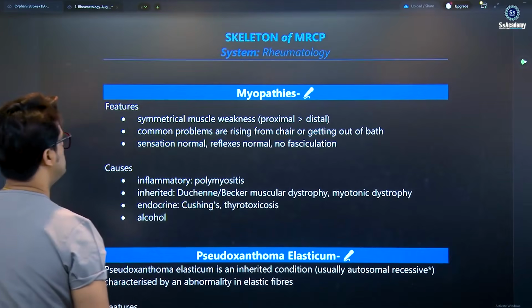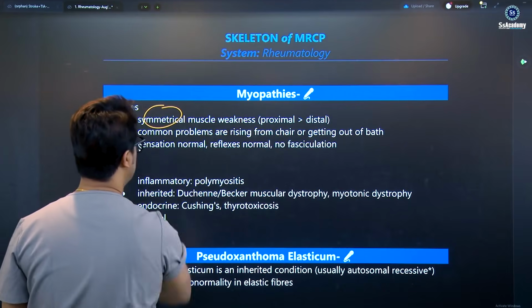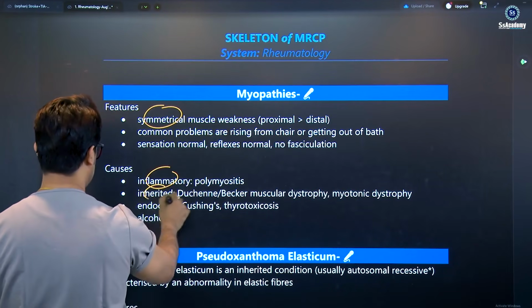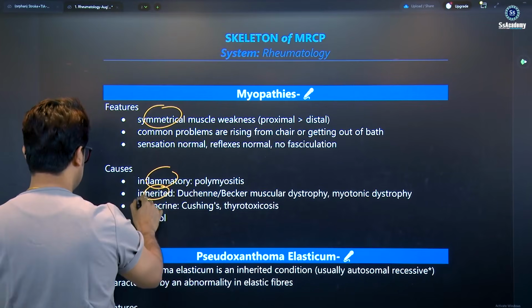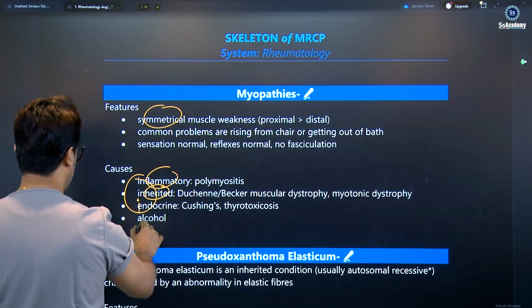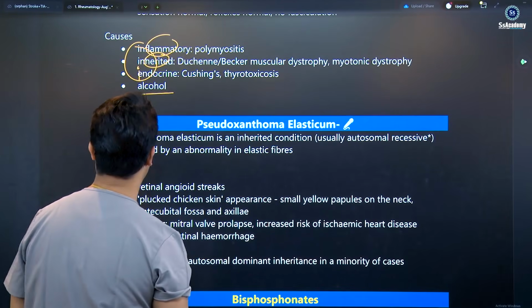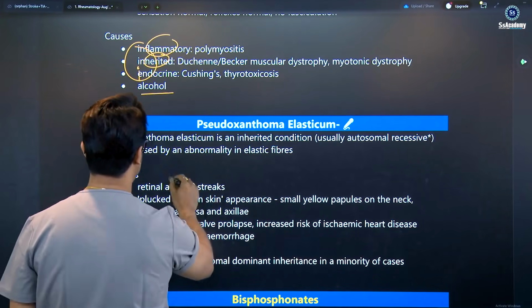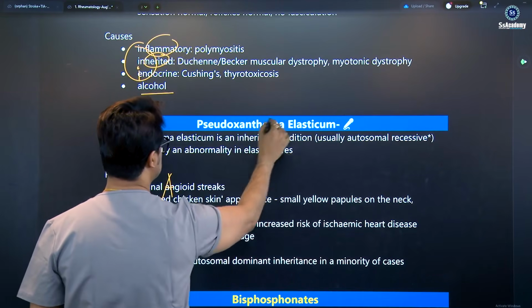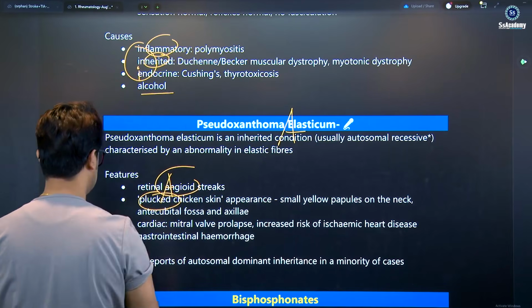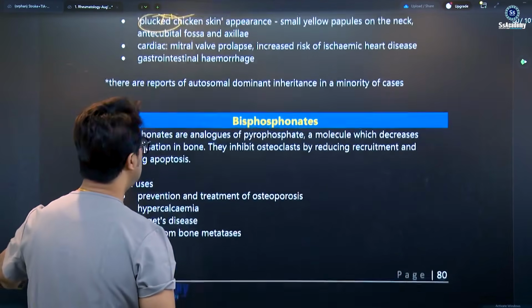And myopathies, once again symmetrical, the single word that you need to remember, and causes are inflammatory, inherited, and endocrine, so 3 I's, and alcohol. Yes. Pseudoxanthoma elasticum, once again the retinal angioid streaks. Yes, elasticum, angioid streaks, the plucked chicken skin appearance. These 2 things you need to remember.